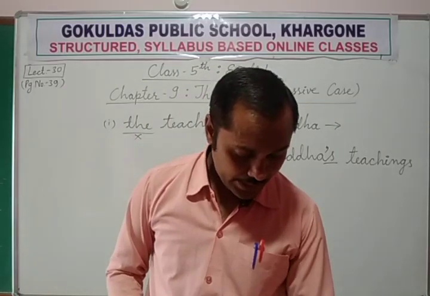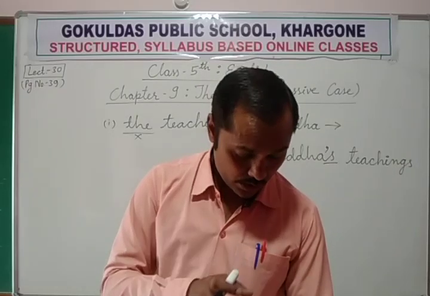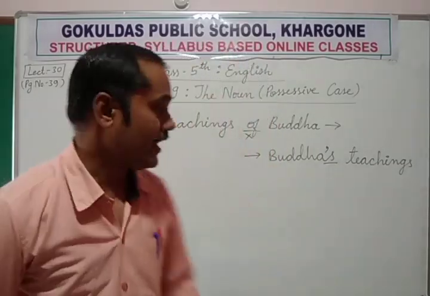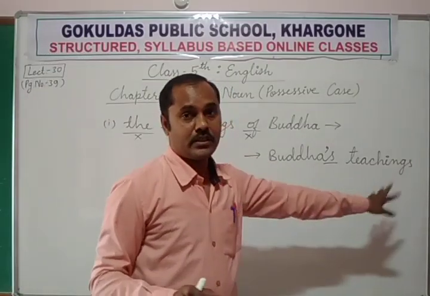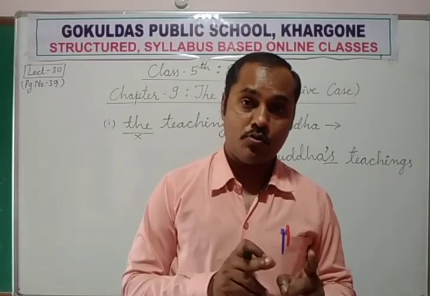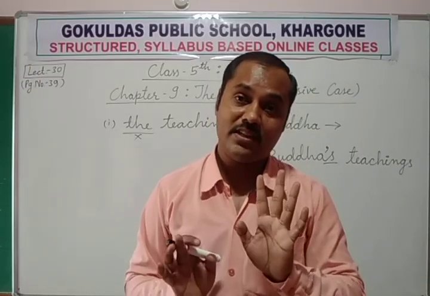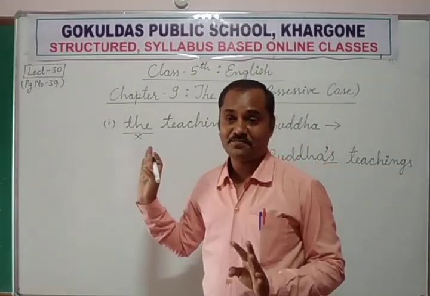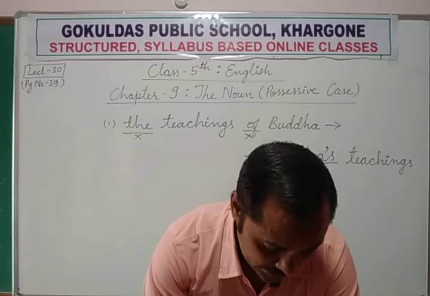So like that, the kingdom of Emperor Ashoka. The kingdom of Emperor Ashoka. So you can say Emperor Ashoka's kingdom. Of and the. These two words you can omit. Emperor Ashoka's kingdom. Here E of Emperor and A of Ashoka both will remain in capital letter. Okay, the proper names are always starting with the capital letter. Ashoka is a proper name, and Emperor E is the starting of the sentence. That's why. The sonnets of William Shakespeare.